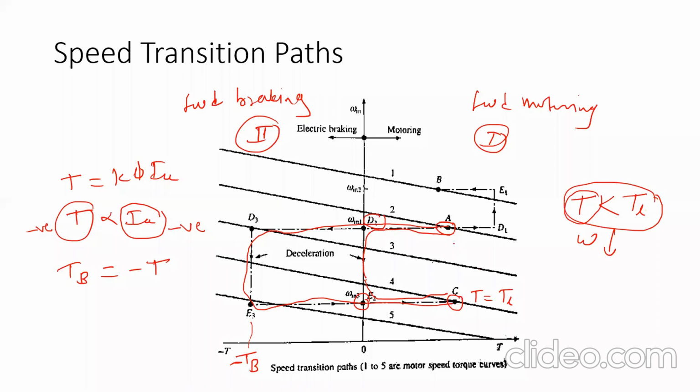Means what? In case of electrical braking, the path will be from A to D3 to E3 to C, and in case of mechanical braking, the path is from A to D2 to E2 to C.